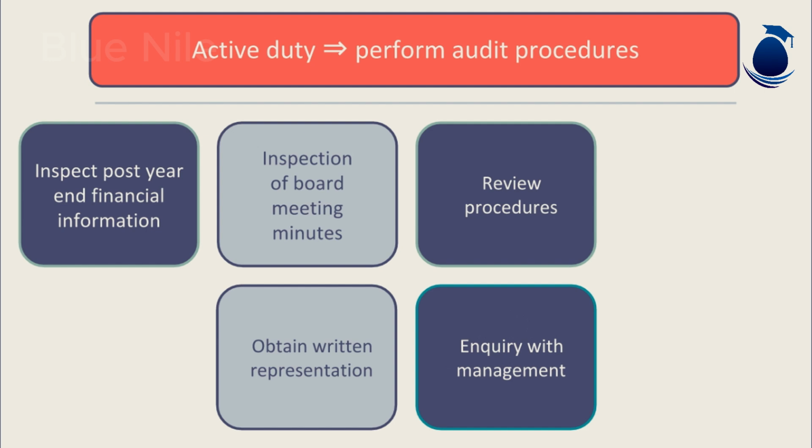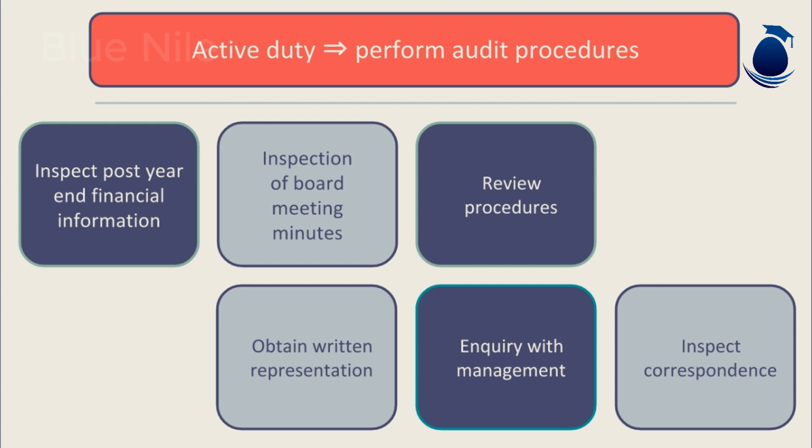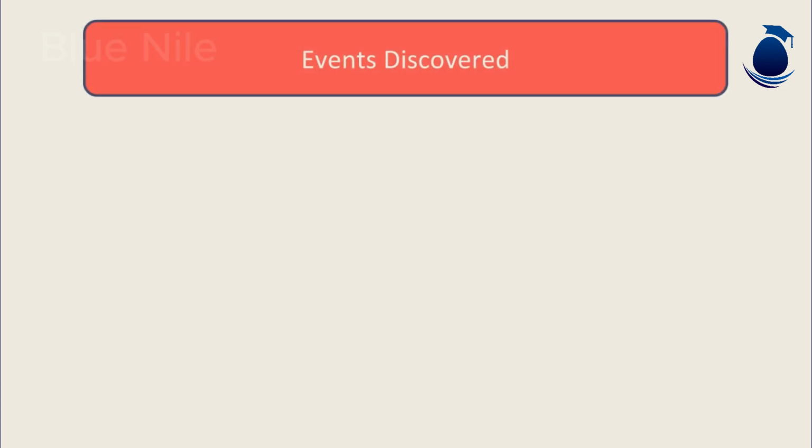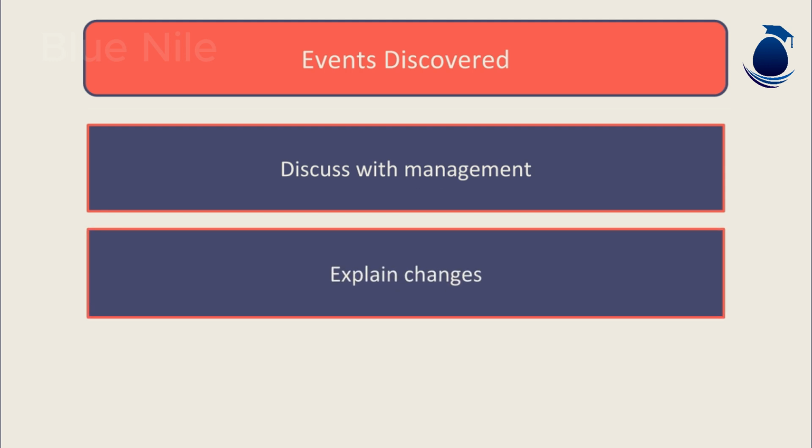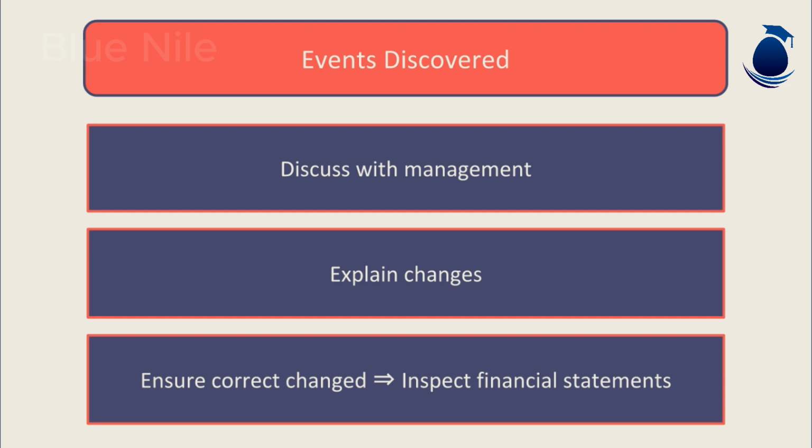Inquiry with the management of the entity is also likely. The auditors will ask the management if there are any events that have occurred that may need disclosure. Inspecting correspondence, for example with legal parties, may identify significant events affecting the entity. If audit procedures identify events that have not been included correctly or omitted from the financial statements, the next step is to discuss these events with management. The auditor should explain the changes necessary to the financial statements. They should then inspect the financial statements to ensure amendments to the balances or disclosures have been made as discussed.